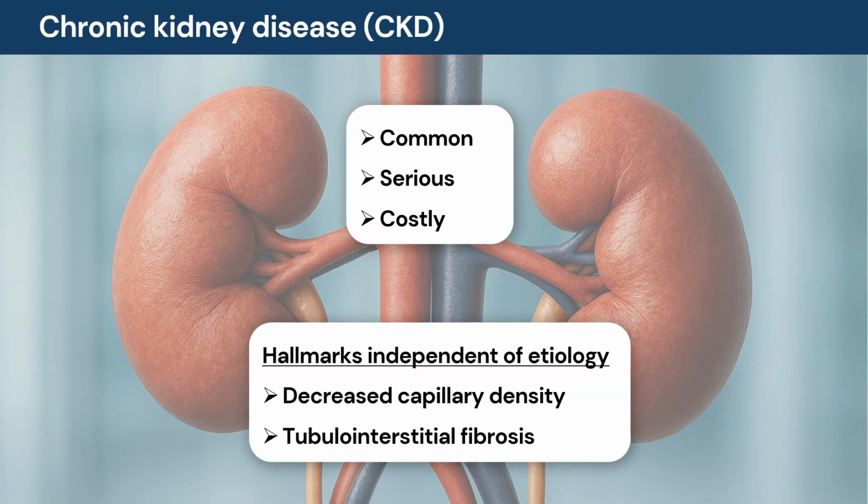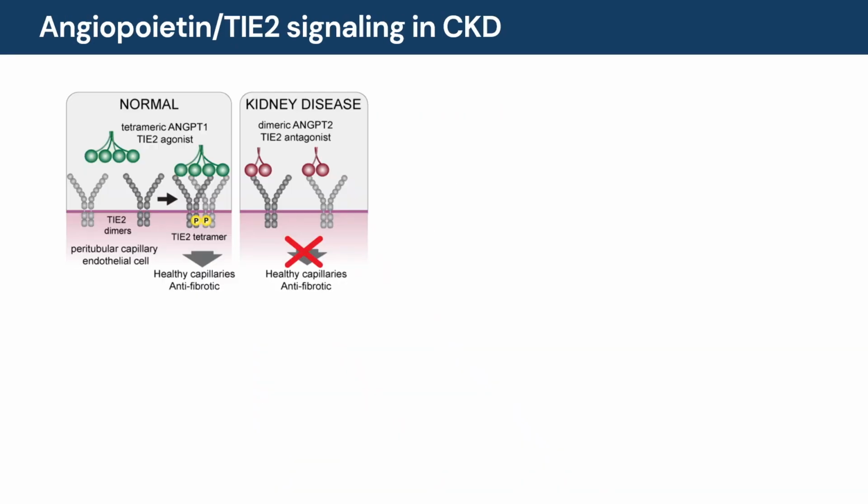Chronic kidney disease can arise from many causes, for example, type 2 diabetes and hypertension. However, decreased capillary density and tubular interstitial fibrosis are 2 hallmarks independent of etiology. Tyrosine kinase receptor TIE2 is expressed on endothelial cells, and its signaling protects blood vessels. TIE2 is activated by angiopoietin-1 that clusters TIE2, allowing for TIE2 activation and signaling. In kidney disease, the antagonistic ligand angiopoietin-2 is upregulated, and this decreases TIE2 signaling.